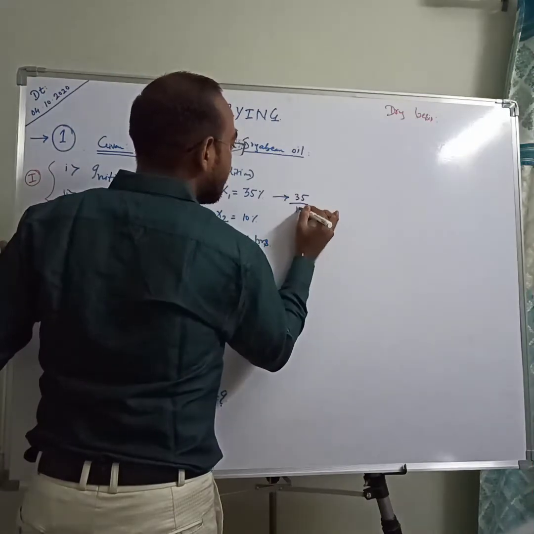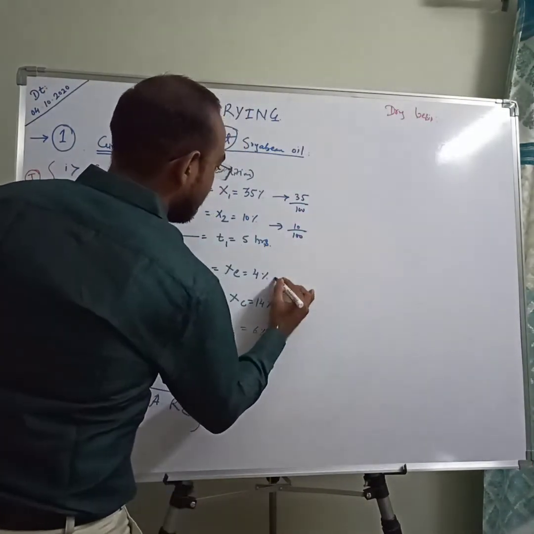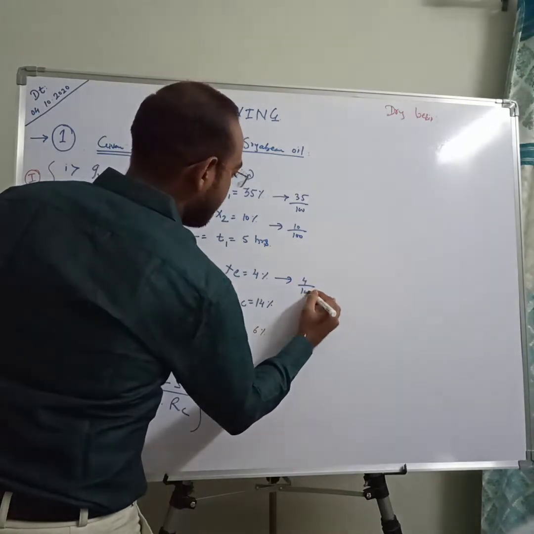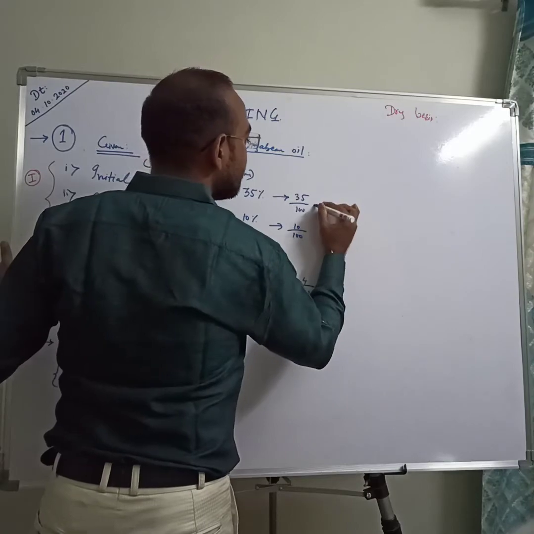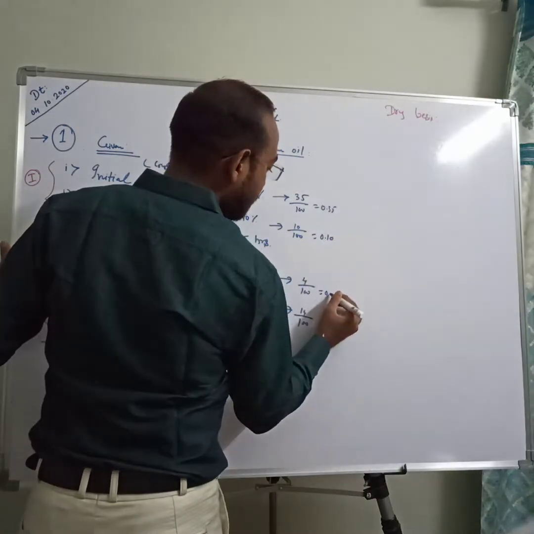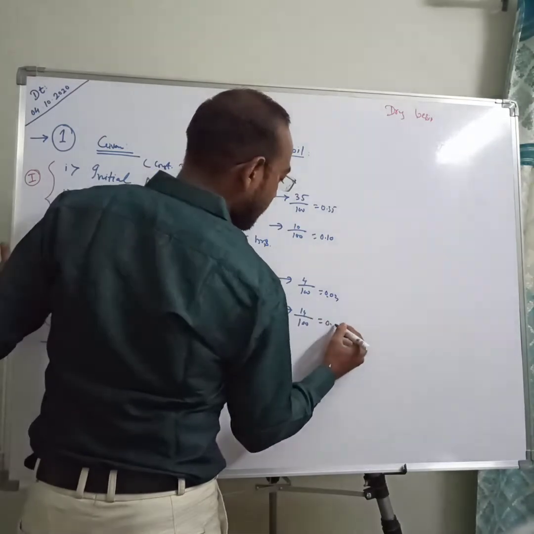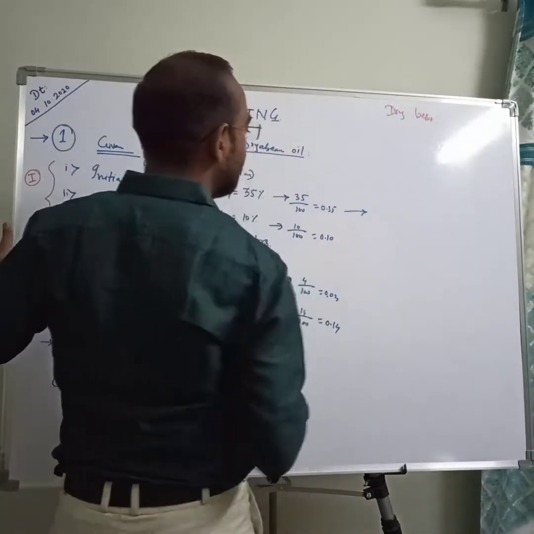That is 35 upon 100, 10 by 100, 4 by 100, 14 by 100. Once converted into fractions, we get 0.35, 0.10, 0.04, 0.14.